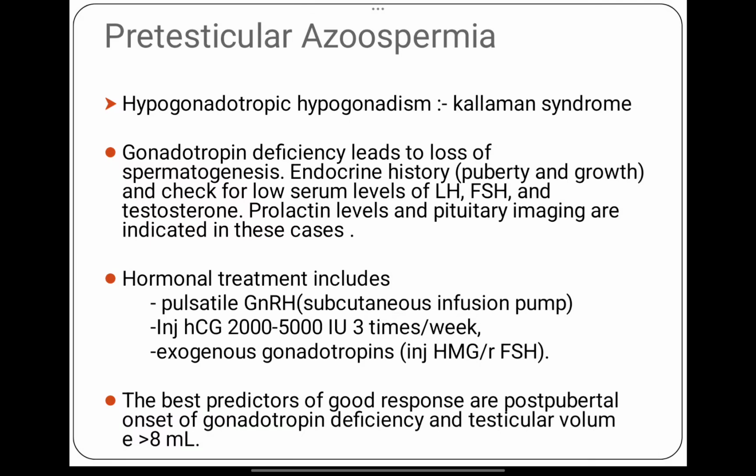Coming to pretesticular azoospermia, we have already discussed that if there is hypogonadotropic hypogonadism, like in Kallmann syndrome, gonadotropin deficiency leads to loss of spermatogenesis, and when we check LH and FSH, they will be low and testosterone is also low. Prolactin levels and pituitary imaging are indicated in these cases. Hormonal treatment can be given here because the hormones are less in amount, so we can give pulsatile GnRH or injection HCG 2000 to 5000 international units 3 times per week, or exogenous gonadotropins like injection HMG and recombinant FSH can be tried. The best predictors of good response are post-pubertal onset of gonadotropin deficiency and testicular volume more than 8 ml.